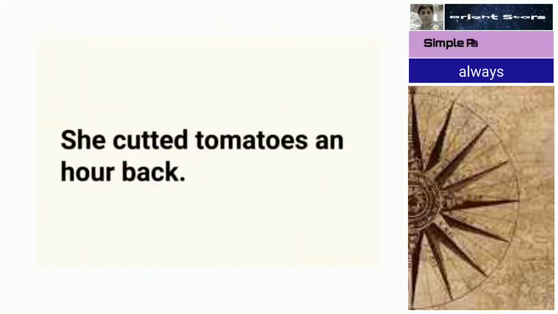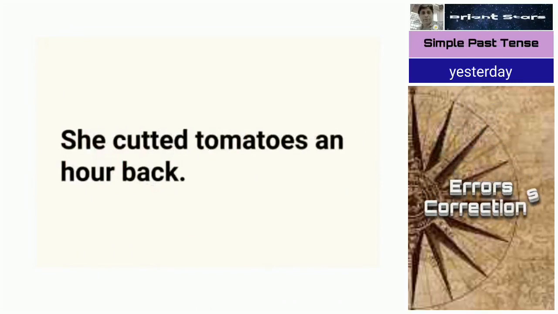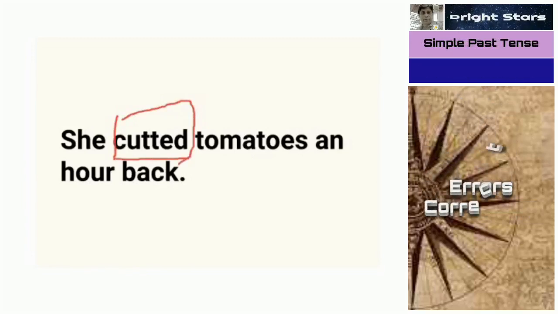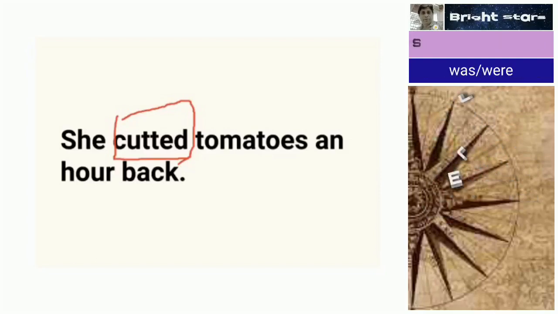In the same way, she cutted tomatoes an hour back. Cutted, for cut, this is an irregular verb. For all tenses it is cut only. Present tense cut, past tense cut, past participle also cut. No cutter, no cutted, no cutten also.